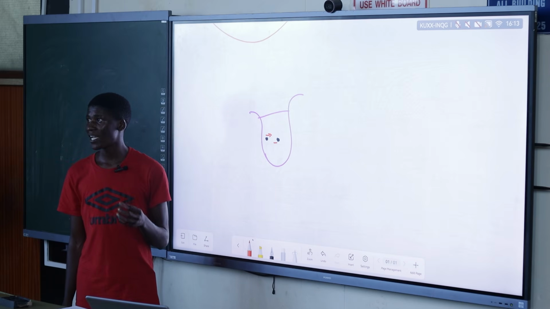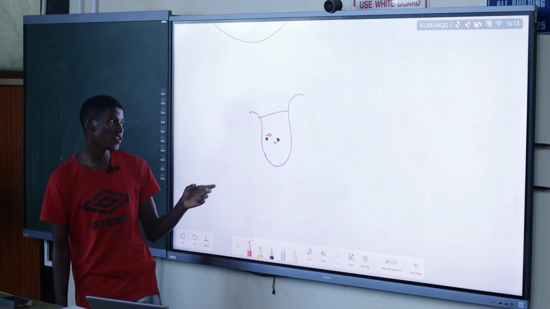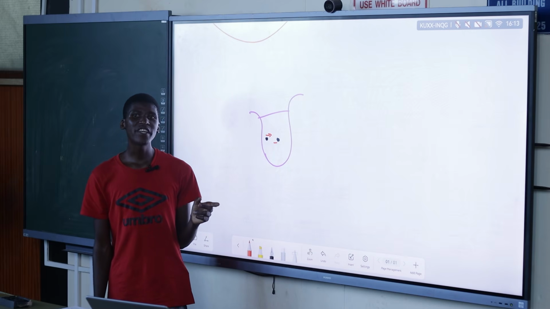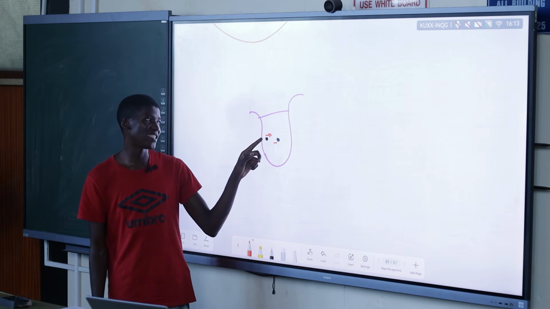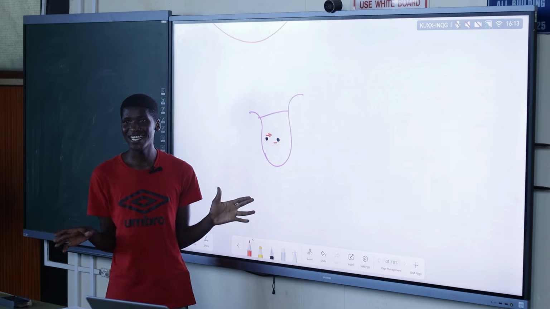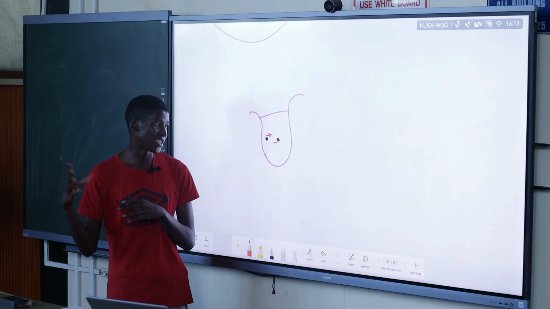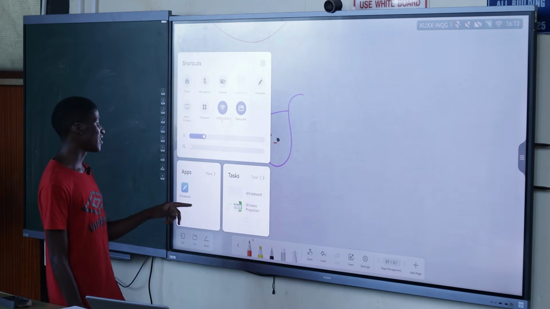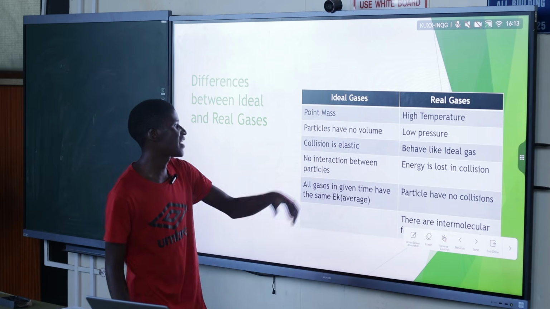Ama-elastic collisions akanjani konje? Yes, so these are the collisions in which the kinetic energy is conserved. So it means that all of the kinetic energy that is coming from this particle will go to that one exactly as it is. There are no losses to the surroundings, no matter to the environment. So we make that assumption, we have got conserved kinetic energy.